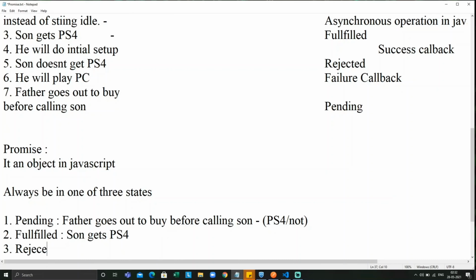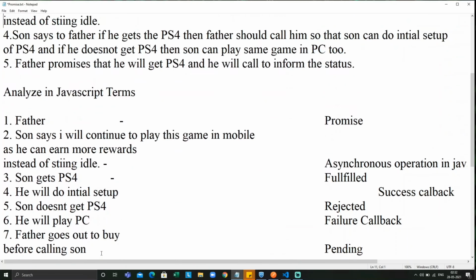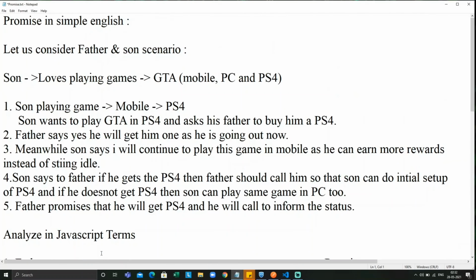The third status is rejected. Son doesn't get a PS4 and he's back to PC games. The status is now rejected. Fine. So these are the three states a promise will always be in. And this entire scenario I'll be putting in the description, so if you guys have more innovative ways, let me know in the comments below.